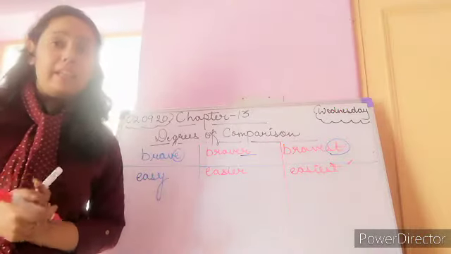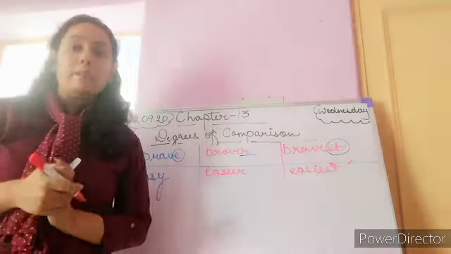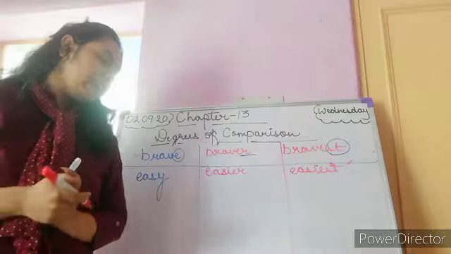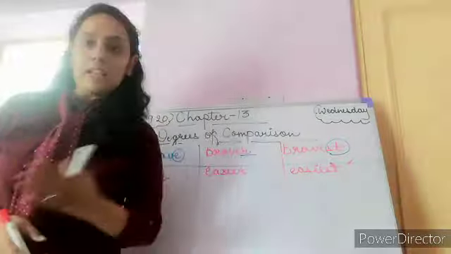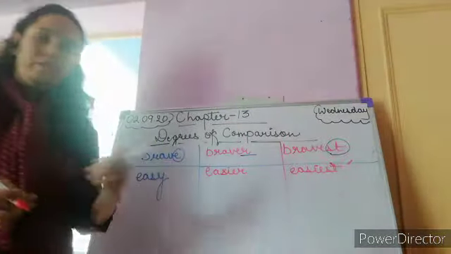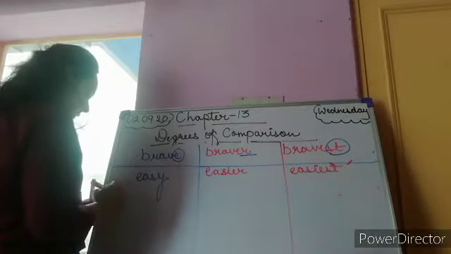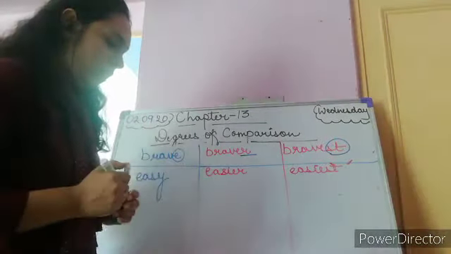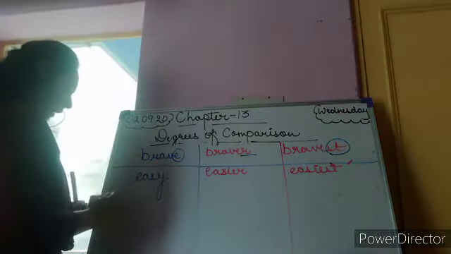So whenever any adjective ends with the letter Y, you will replace Y with IER in the comparative form and IEST in the superlative form. So children, I hope this is clear to you. Now you can complete your exercise C, like heavier. The third one is heavier, which is the comparative form.